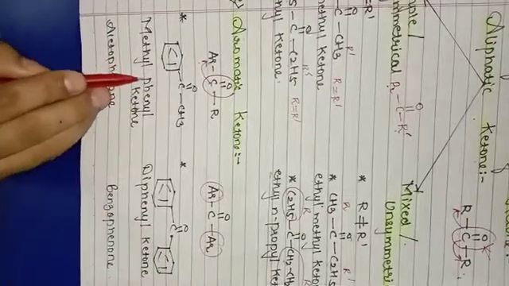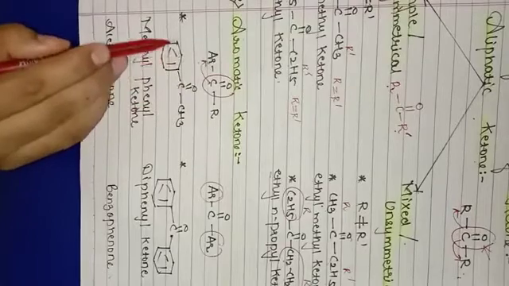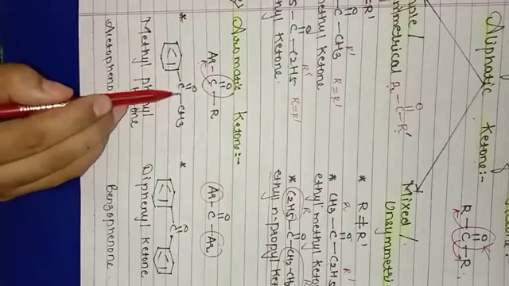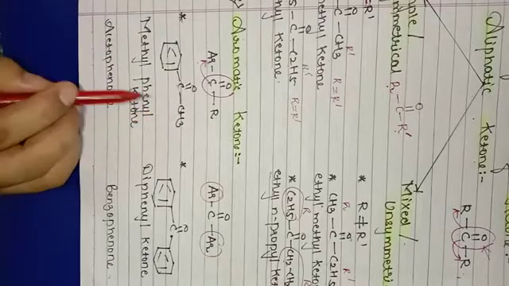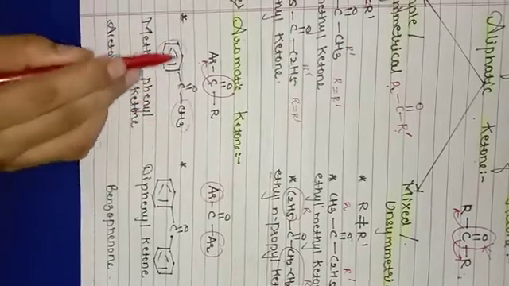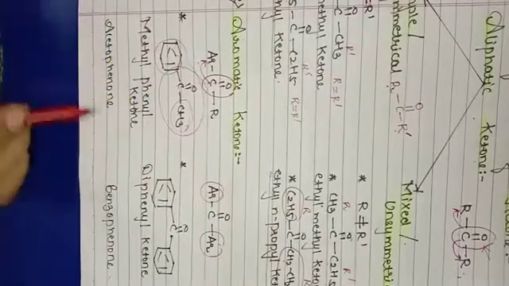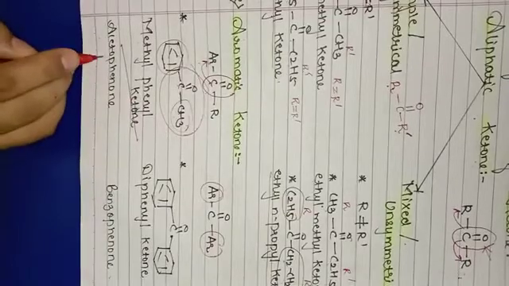Let us have an example. Here C double bond O, this carbonyl carbon is linked to benzene, while the other valency of carbon is satisfied by methyl. So the name of the compound is methyl phenyl ketone. Other name for this compound is acetophenone.